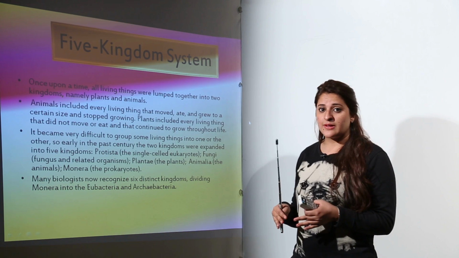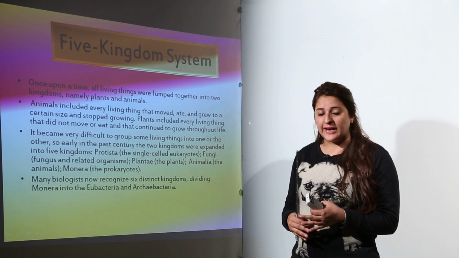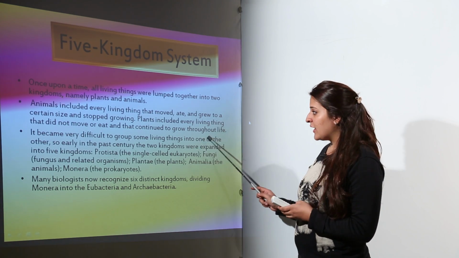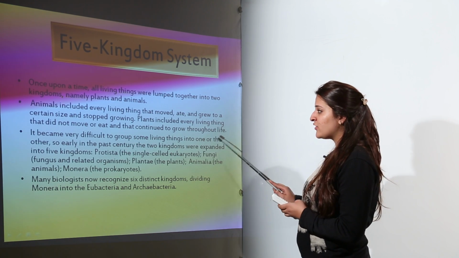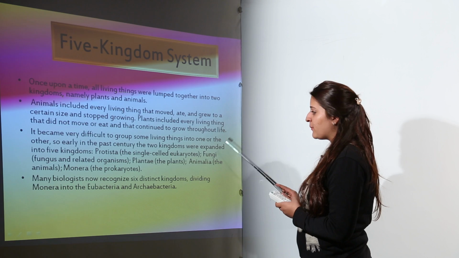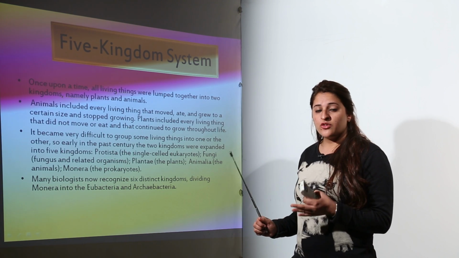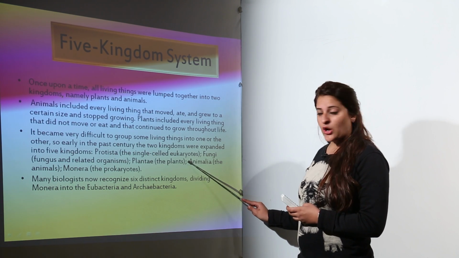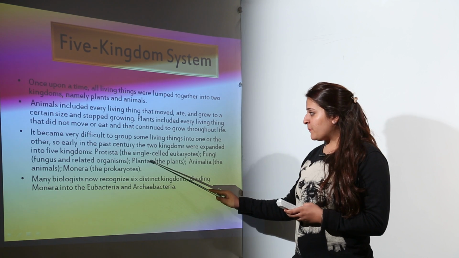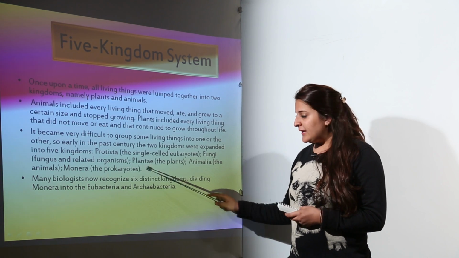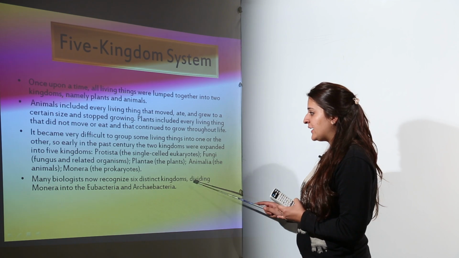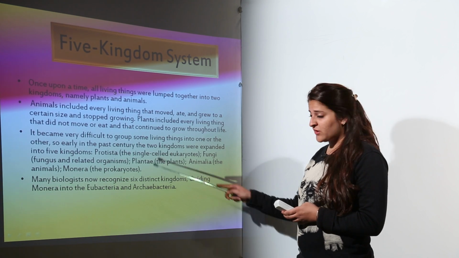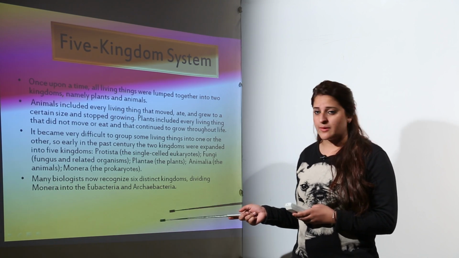But there were a few organisms which could not be grouped into either of these two groups. So for those organisms, a higher level of classification was required, and that is when Whittaker proposed the five kingdom classification. Because it was difficult to group some living things into one or the other, the two kingdoms were expanded further. The five kingdoms are Protista, which includes single-celled eukaryotes, then Fungi, Plantae, Animalia and Monera. Later some scientists divided the Monera into two further categories, Eubacteria and Archaebacteria, so the five kingdom classification is sometimes moved to a six kingdom classification.